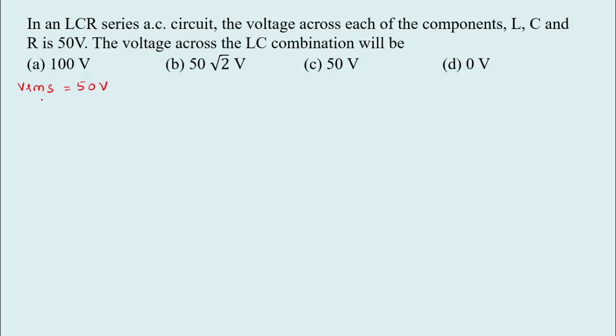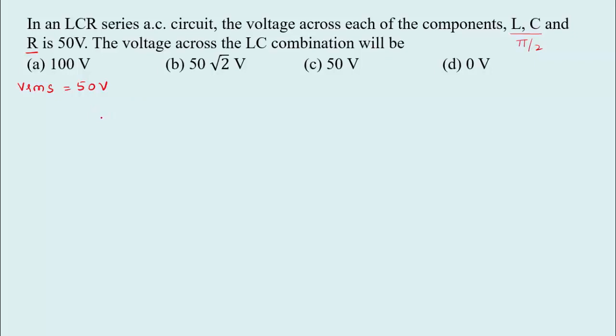The phase difference between the inductor and capacitor is 90 degree, that is pi by 2. So now we have to calculate the net voltage across the LC combination. Remember, for the resistor the phase difference is 0. For the LC circuit the phase difference is pi by 2. So we have to know this phase difference value.